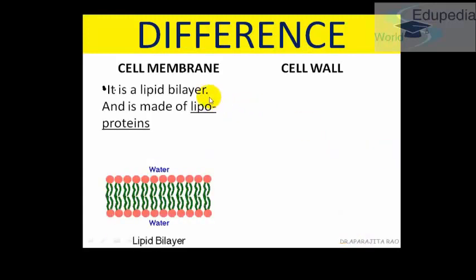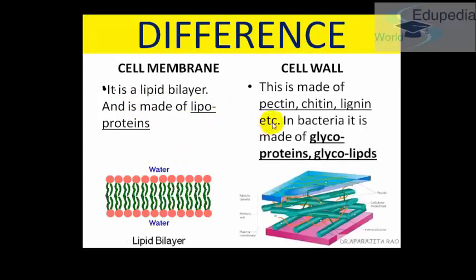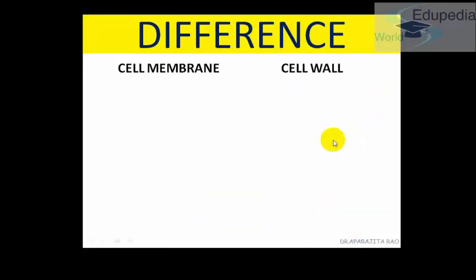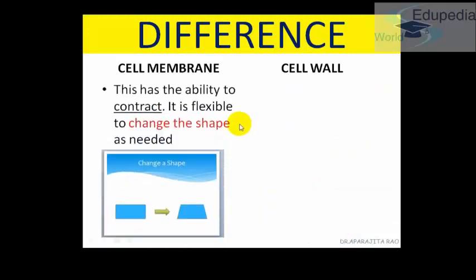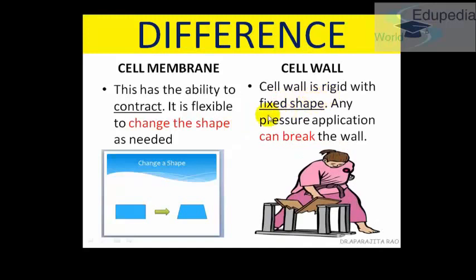The cell membrane is a lipid bilayer and it is made up of lipoproteins, whereas the cell wall is made up of pectin, chitin, lignin, cellulose, hemicellulose, glycoproteins and glycolipids. The cell membrane, because it is very flexible in nature, can change shape very easily, whereas the cell wall has a fixed shape, and whenever we apply pressure, because it is rigid in nature, it will break.